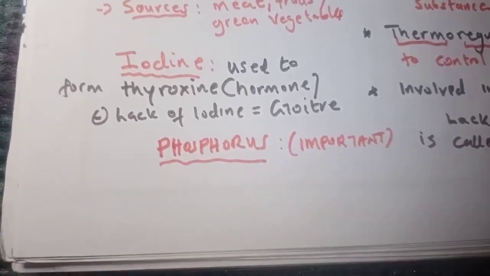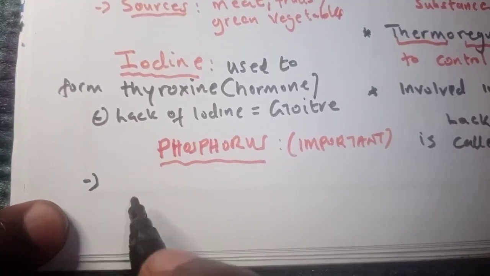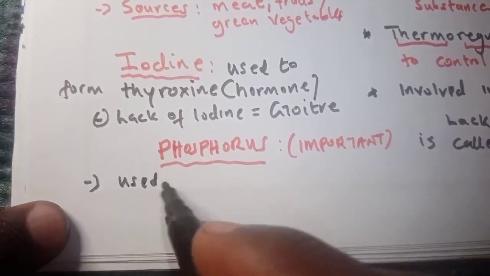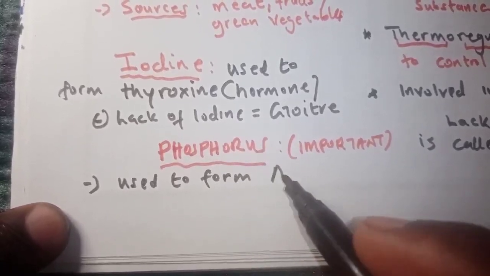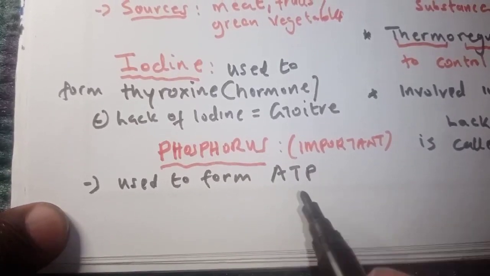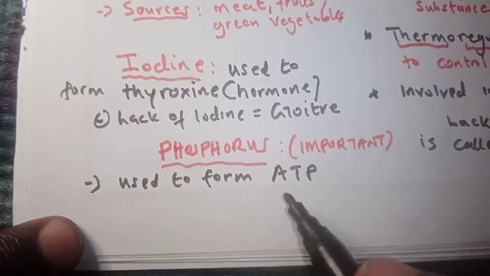It is used to form what we call ATP. ATP is the energy currency in our body.